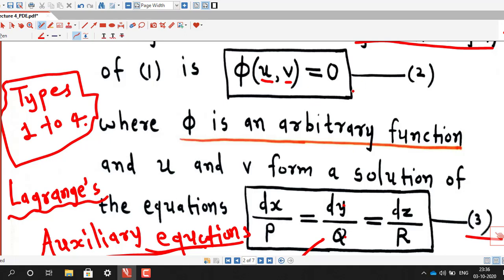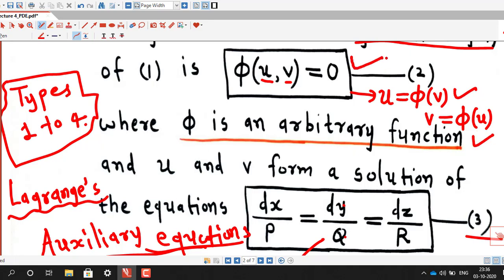Sometimes you can write this solution in this form also: u as a function of v, or v as a function of u. It is your choice, either you write in this form or in this form, it is valid, where phi is an arbitrary function.